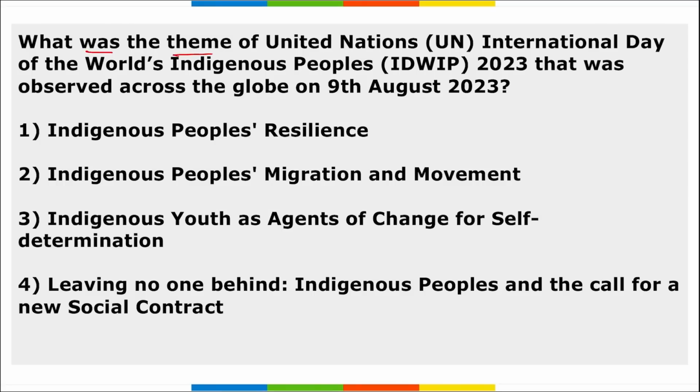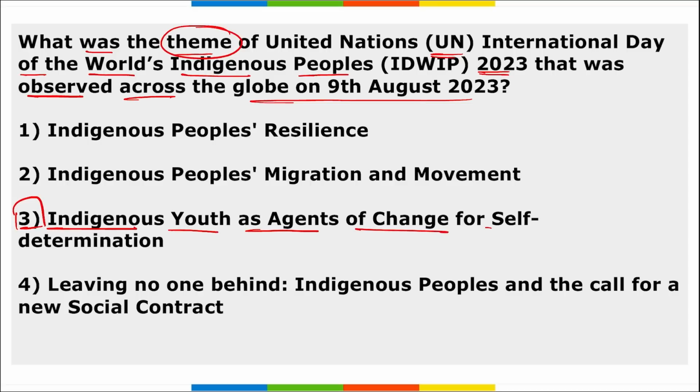Next, what was the theme of the United Nations International Day of the World's Indigenous Peoples 2023 that was observed across the globe on 9th August? The theme that you need to remember is option 3, Indigenous Youth as Agents of Change for Self-Determination. Right? Highly important, remember this.